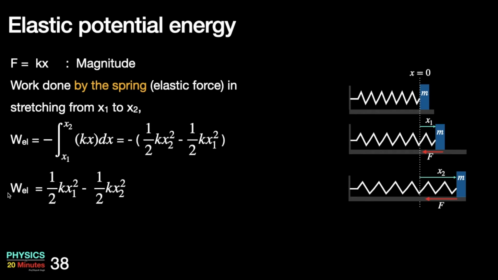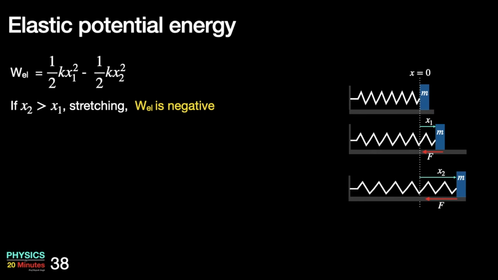So you can see that the elastic work done by the spring is given by half kx1 square minus half kx2 square. So if x2 is greater than x1, then the spring is stretching. Work done by the elastic forces is negative. The kinetic energy will decrease in this case.